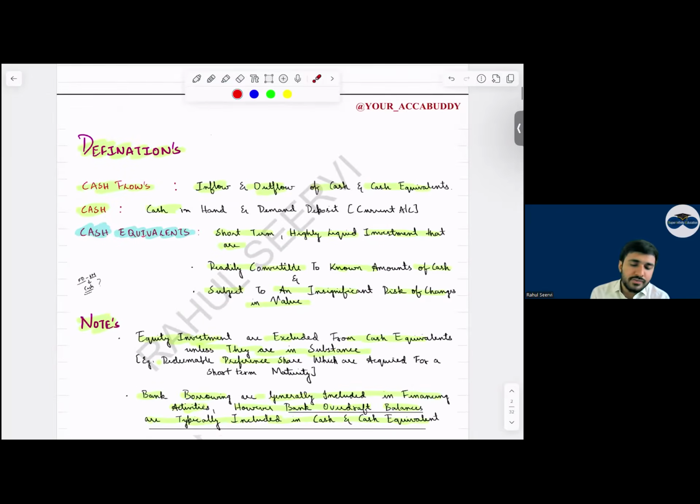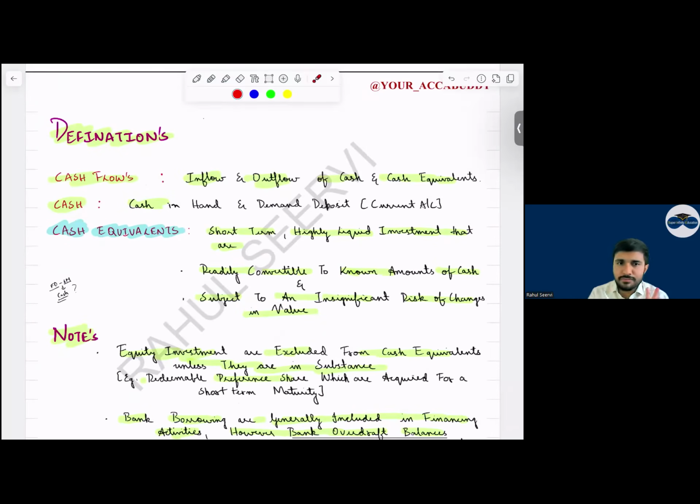Yes, sir. Now, definition. Cash flow का meaning क्या है, sir? Cash flow means inflow and outflow. Simple. Sir, cash means what? Cash in hand or demand deposit, whether the amount is in current account. Yes, sir. Cash equivalent means what, sir? Short-term, highly liquid investment that are readily convertible to known amounts. We know what is the amount we will get and are not subjected to insignificant change and subjected to an insignificant risk of change in value.